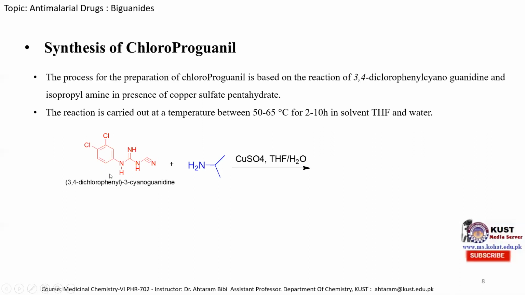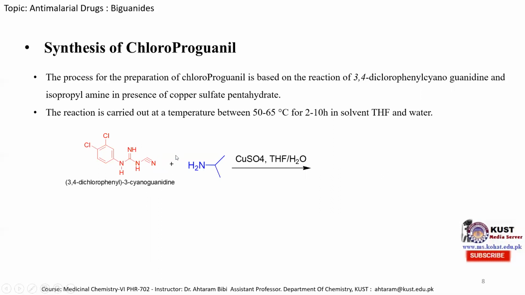Only this reagent is different from proguanil. In proguanil we use the 4-chlorophenyl 3-cyanoguanidine molecule, and in this case we take the 3,4-dichlorophenyl 3-cyanoguanidine molecule and react it with isopropylamine.